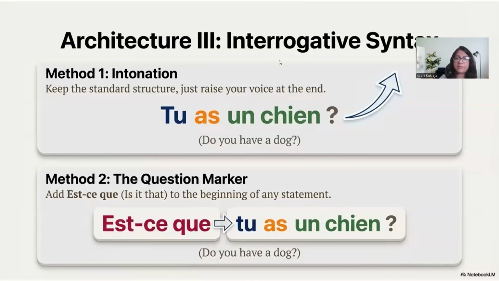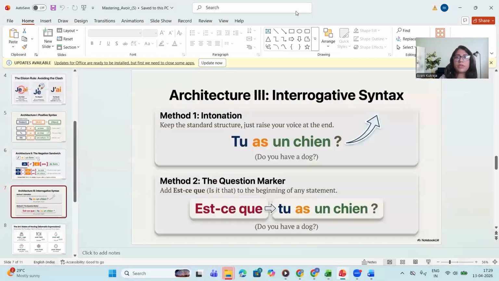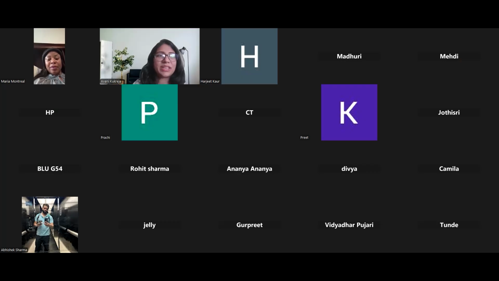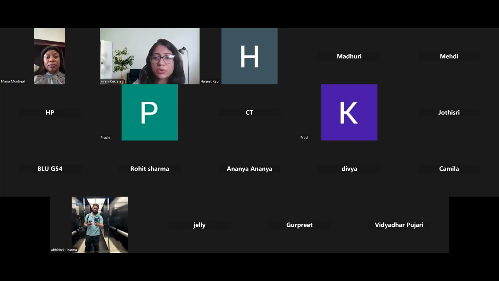Yes or no? So far, so good? Oui ou non? C'est clair? Vous avez compris? Oui? Oui. Okay, super. So I would want you to revise and be ready for tomorrow's class.